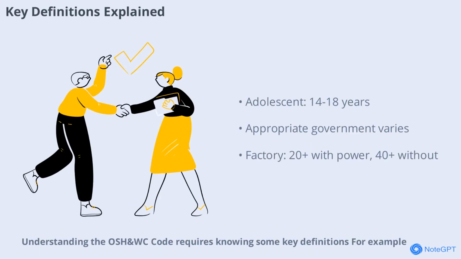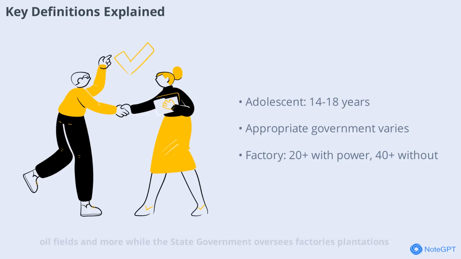Understanding the OSH and WC Code requires knowing some key definitions. For example, an adolescent is someone aged 14 to 18, while an adult is 18 or older and a child is under 14. The appropriate government, central or state, depends on the type of establishment. The central government covers mines, railways, oil fields, and more, while the state government oversees factories, plantations, and other local businesses. The code also defines terms like audiovisual production, contract labor, contractor, factory, and mine, each with specific criteria.